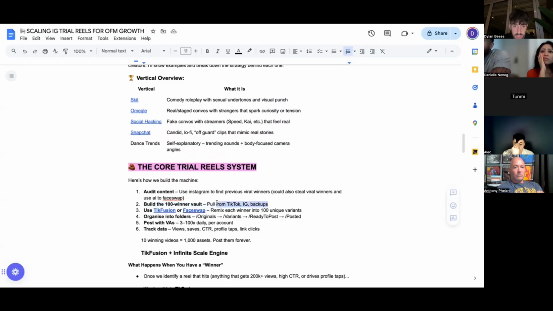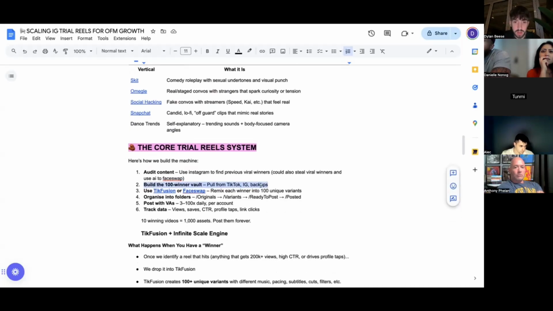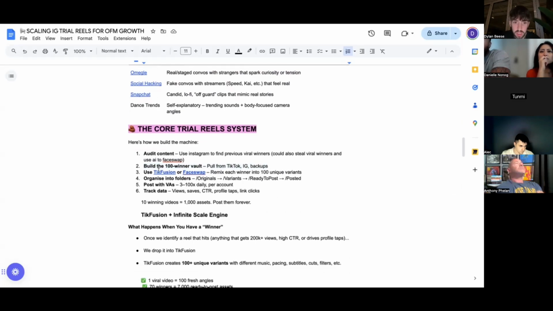And go and pull as much of that as you can and upload it to a Google Drive, and try and get as many previous winning pieces of content as you can possibly find, right? Anything that's performed super well. You could test it with anything that's got over 200K, over 500K, anything over 1 million, and you could organize those if you want, but just try and find as many winning pieces of content as possible, right? Then what you're going to be doing is using Tick Fusion or Face Swap to make each reel unique.